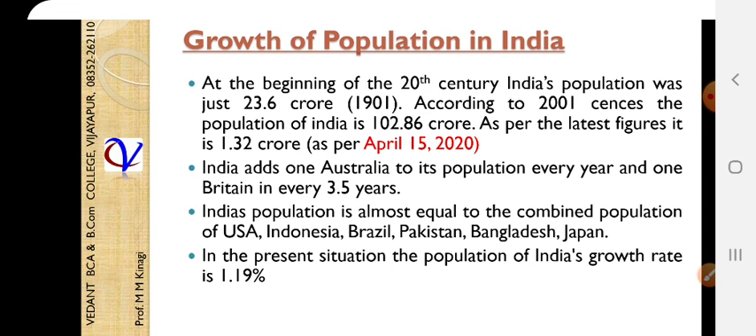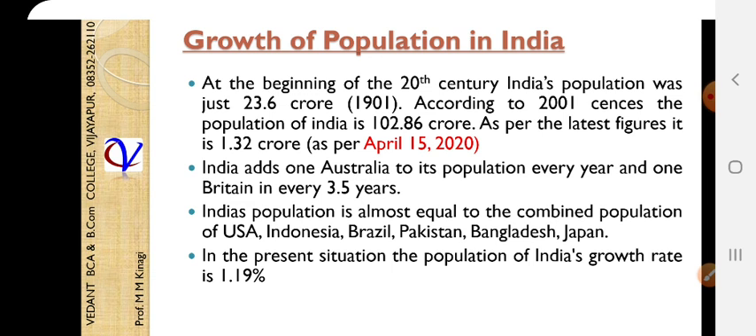earlier we used to say हम दो हमारे दो, then it became हम दो हमारे एक, and now it is हमारे लिए तुम और तुम्हारे लिए हम. So even after that, why is the population increasing? Just because there is a low percentage of death rate, right?